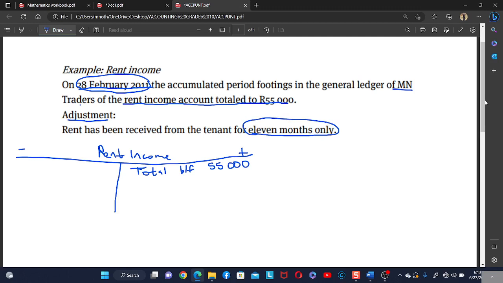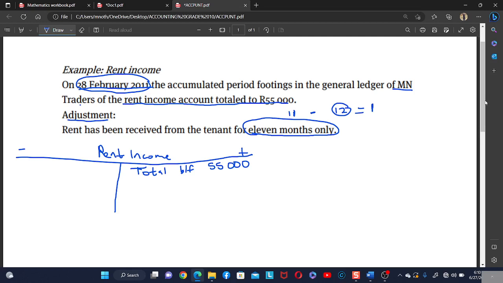For only 11 months. Remember this. You need to remember this. The year is a full 12 months, but we've only received the rent for only 11 months. This means that there is a rent of only 1 month that we have not yet received.